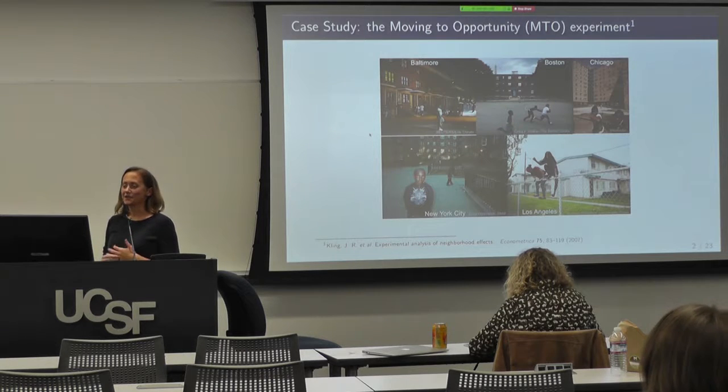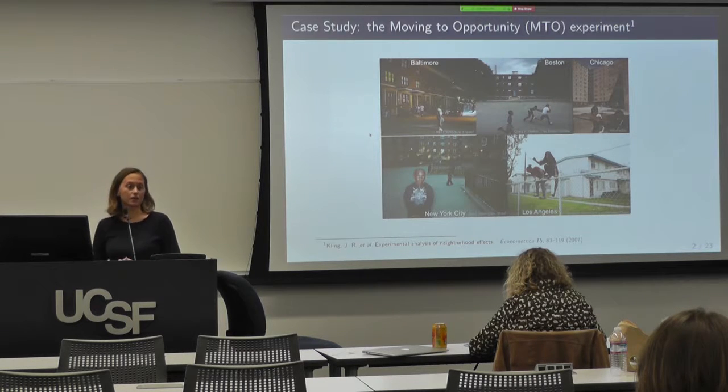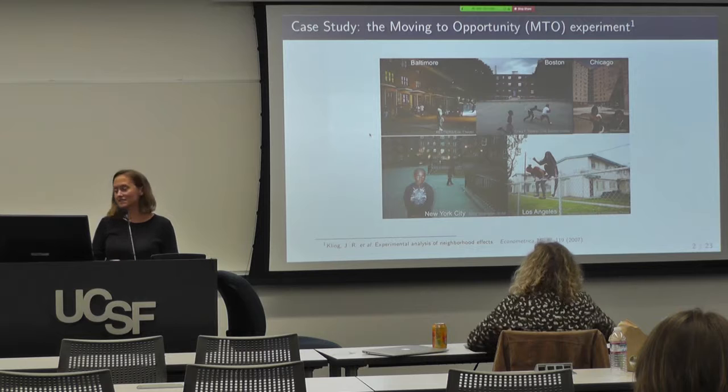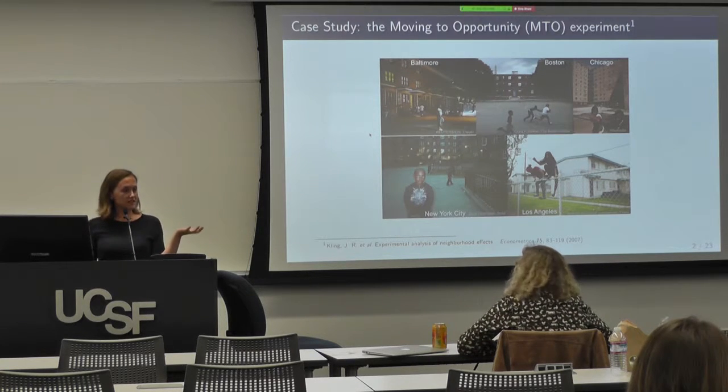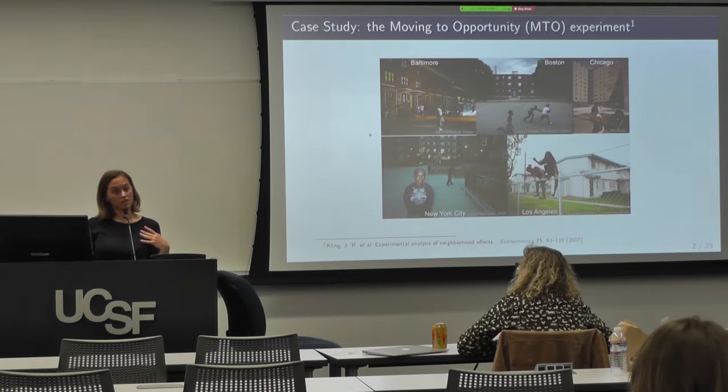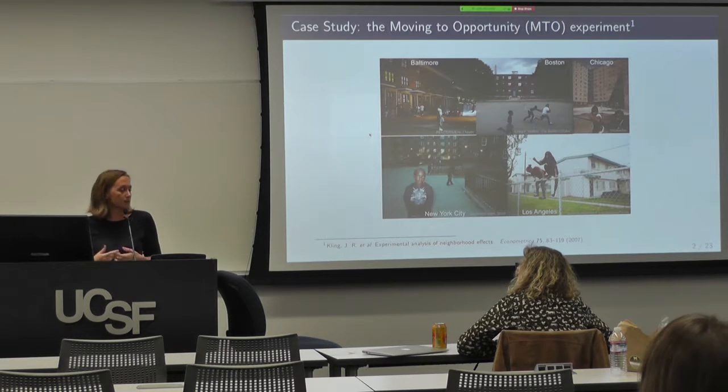Okay, so the Moving to Opportunity experiment was a randomized trial conducted by the U.S. Department of Housing and Urban Development in the 1990s in 5 cities in the U.S., which I'm showing here. Families who lived in high-rise public housing could sign up to be randomized to either receive a Section 8 housing voucher or not. And we still have these Section 8 vouchers today. What they do is they allow the families to move out of their public housing and into a rental on the private market. And then they followed these families up for 2 time points later on.